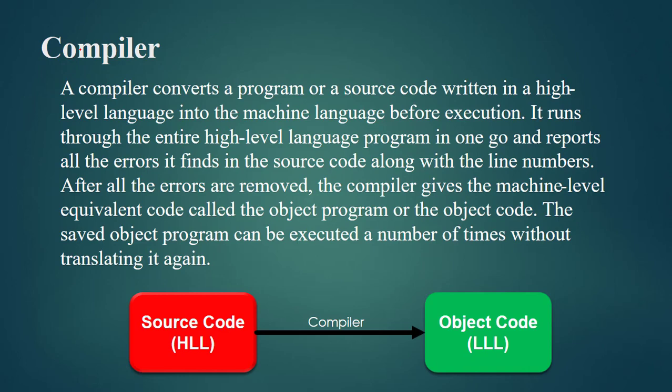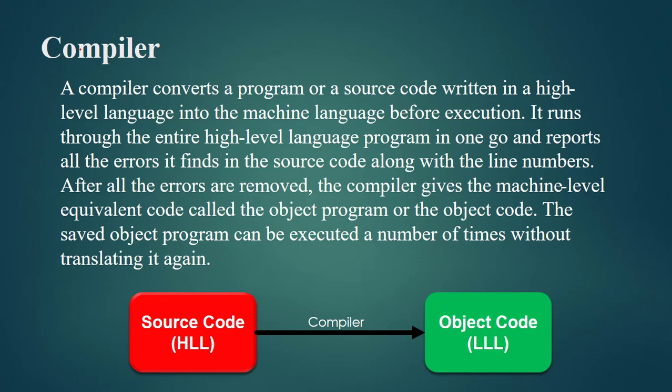Now let's talk about our next term, that is compiler. Well, students, the terms compiler and interpreter are very important for you, so you have to be very specific about them. Well, a compiler converts a program or a source code written in a high level language into machine language before execution. Fine. It means this compiler will convert the codes which are written by humans into the machine readable form.